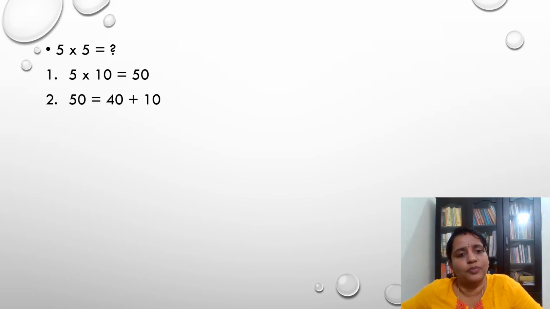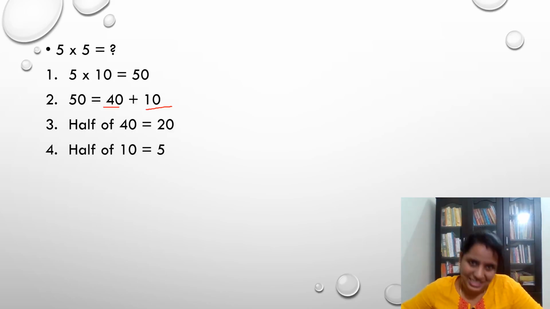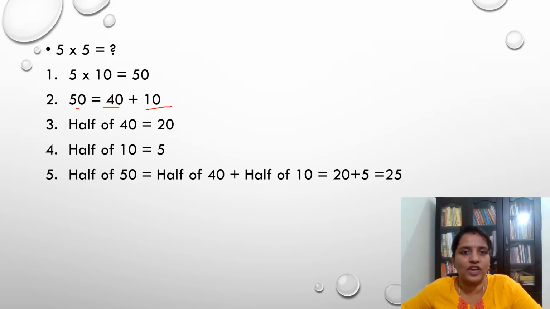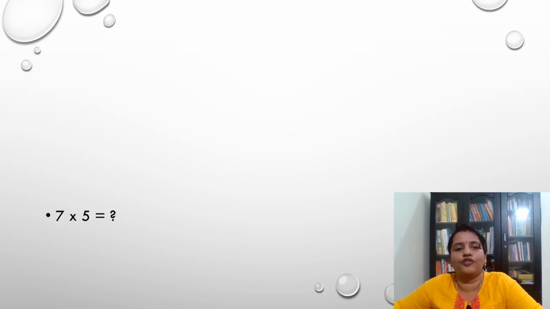What's the next step? I have to find the half of this 40 and half of this 10, isn't it? Yes, half of 40 is equal to 20. Half of 10 is equal to 5. Then what's the half of 50? Half of 50 is equal to half of 40 plus half of 10, which is equal to 20 plus 5, which is equal to 25. So 5 into 5 is equal to 25. Is it clear for everyone? Yes. Come, let's go for the next problem.